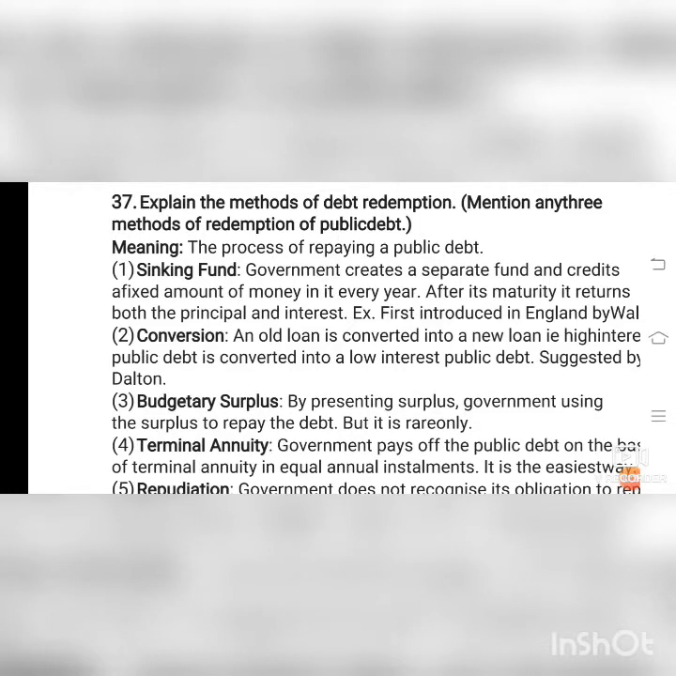Mention any three methods of redemption of public debt. Public debt deals with the methods of raising loans from internal and external sources. This is done by the government, the public debt. Okay. The process of repaying public debt: sinking fund.